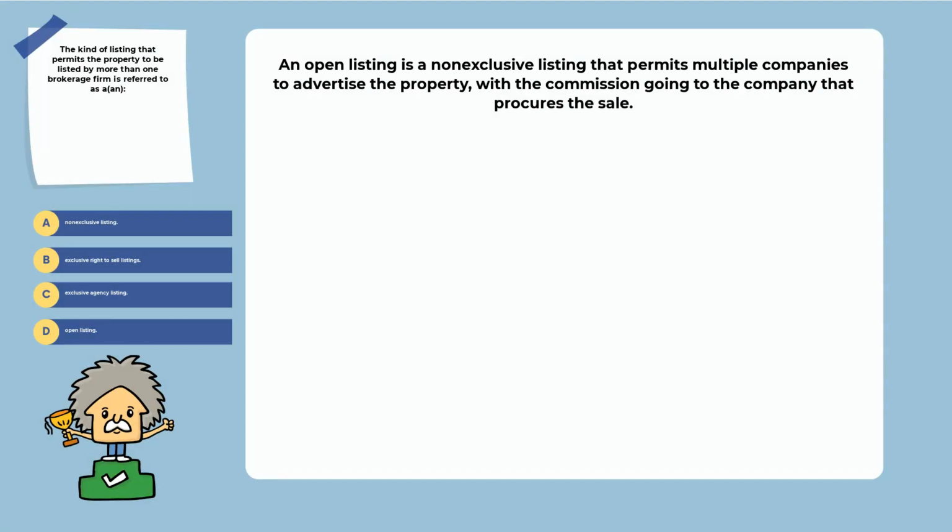Explanation. An open listing is a non-exclusive listing that permits multiple companies to advertise the property, with the commission going to the company that procures the sale.